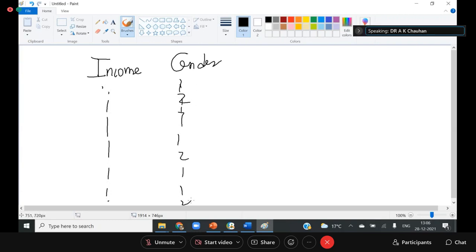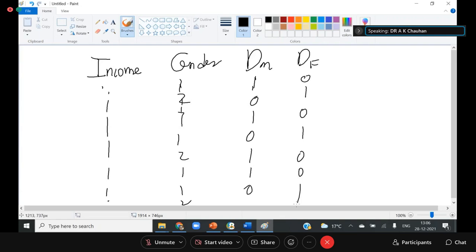Because the categorical variable cannot be added into the regression model, we have to convert it into a dummy. So I convert it into a male dummy and female dummy. When the person is male, it is 1, otherwise 0. When the person is female, we put 1, otherwise 0. So we can convert any variable into a dummy variable.